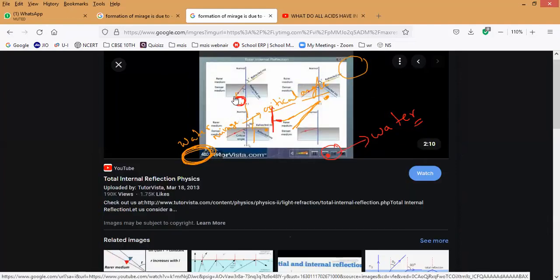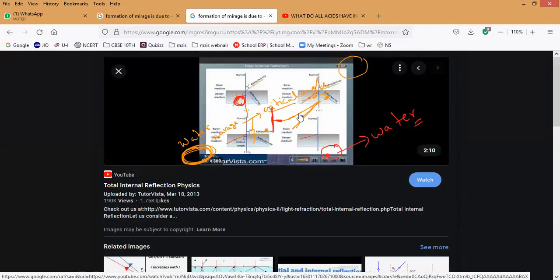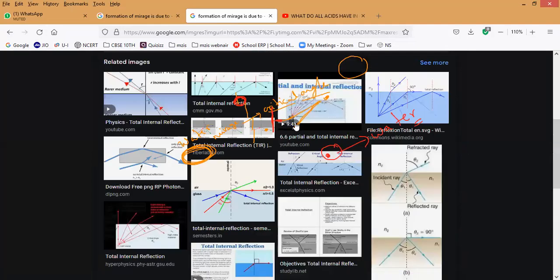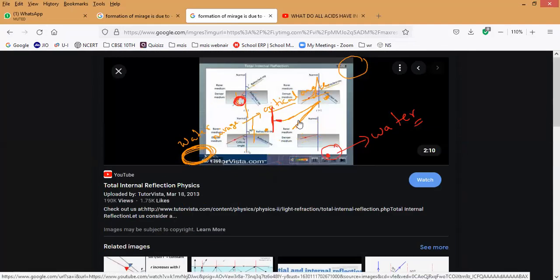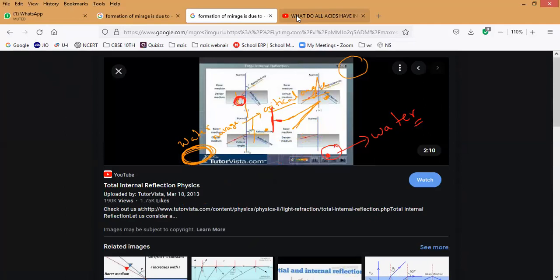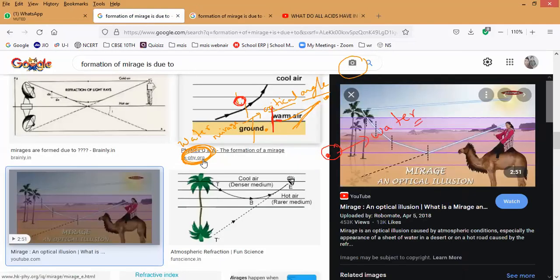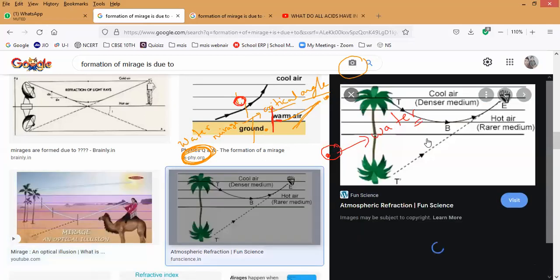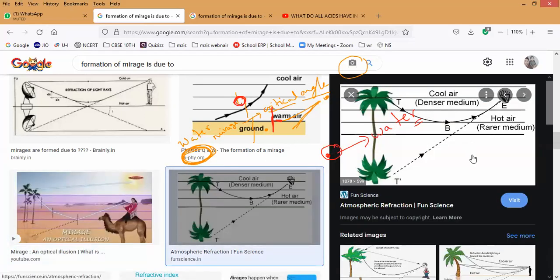Here some picture they are showing correctly. So this is the critical angle, which I have already taught you. At a particular angle, instead of refraction, what will happen? Total internal reflection takes place. Understand? That is also cool air, hot air, cool air, hot air. So why, sir, is total internal reflection taking place here? Now I will explain to you.